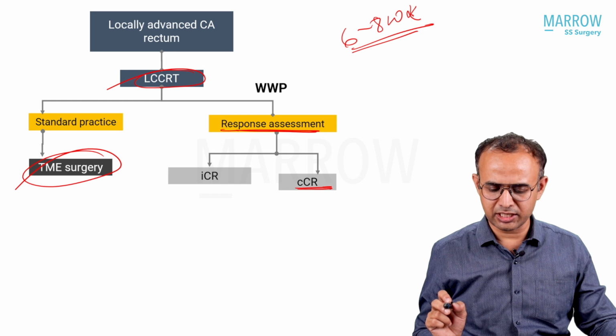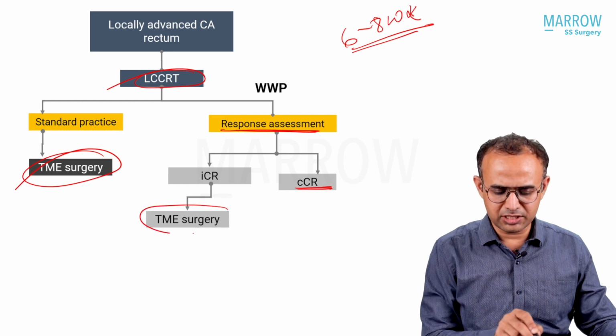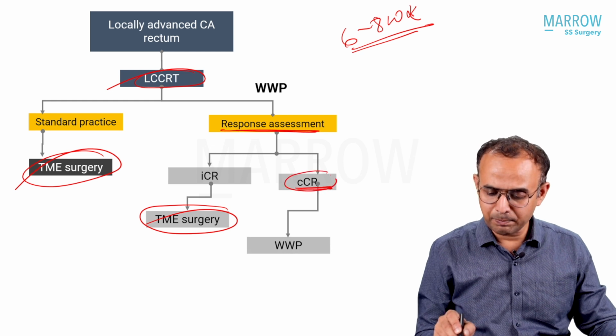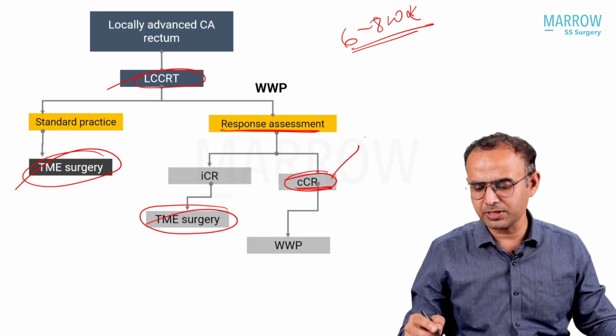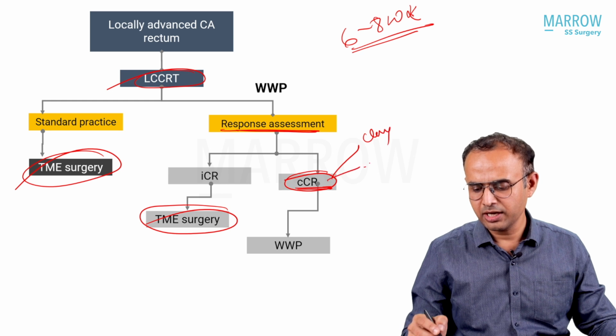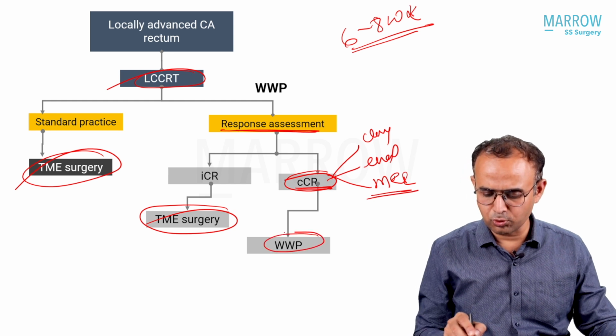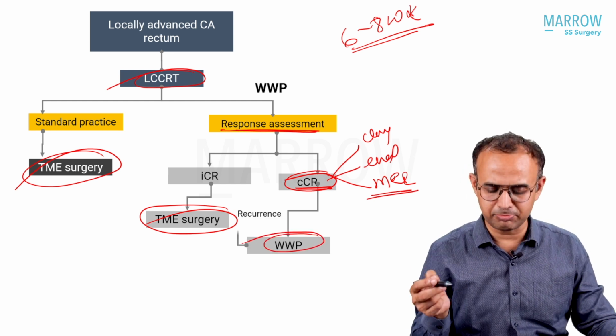If incomplete, we go for surgery because there is no meaning in waiting, the tumor is there. If there is a complete clinical response, decided based on clinical examination, endoscopy and MRI, the patient will be enrolled for wait and watch or the Habr-Gama principle.